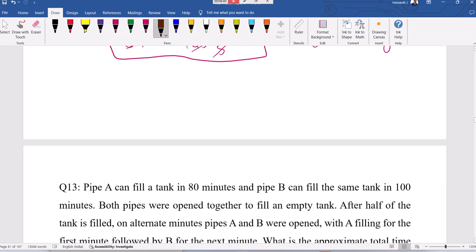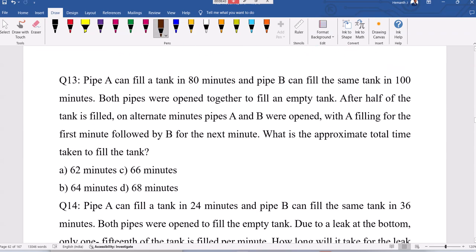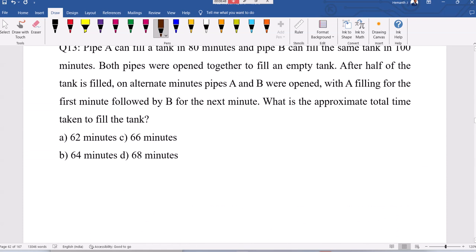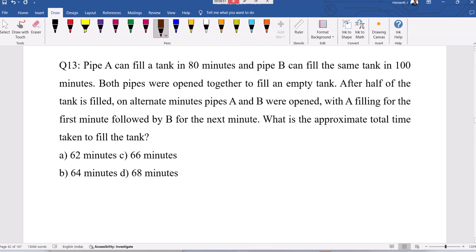Right, so time and work, pipes and cisterns are interlinked. So this is a question related to pipes and cisterns. Pipes and tank. Pipe A fills a tank in 80 minutes. B can fill the same tank in 100 minutes. Both pipes are open together to fill an empty tank. After half of the tank is filled, on alternate minutes pipe A and B are open. B filled for the next. What is the approximate total time taken?